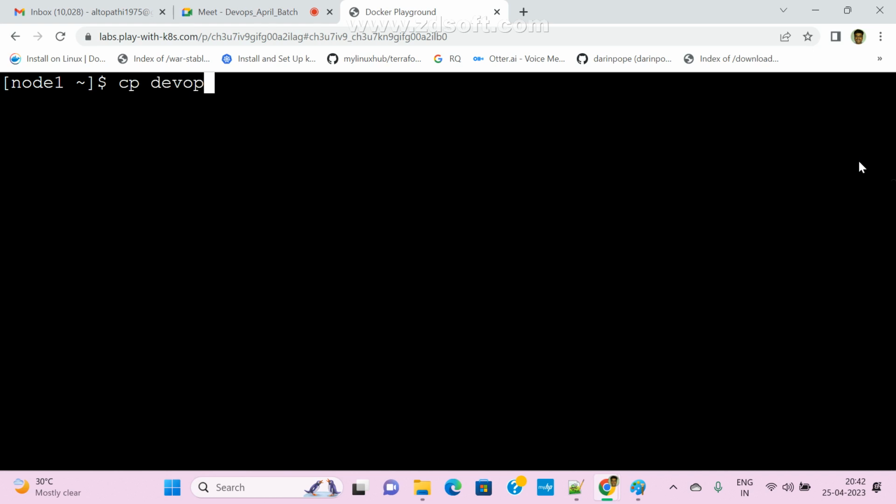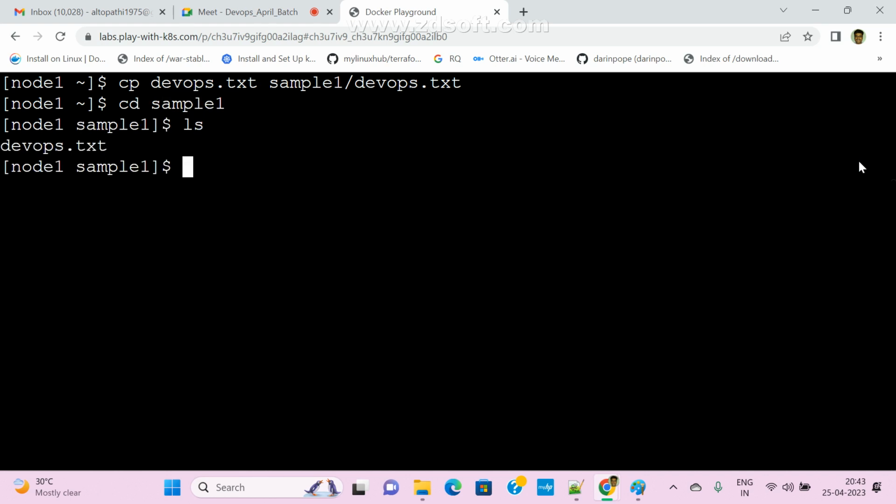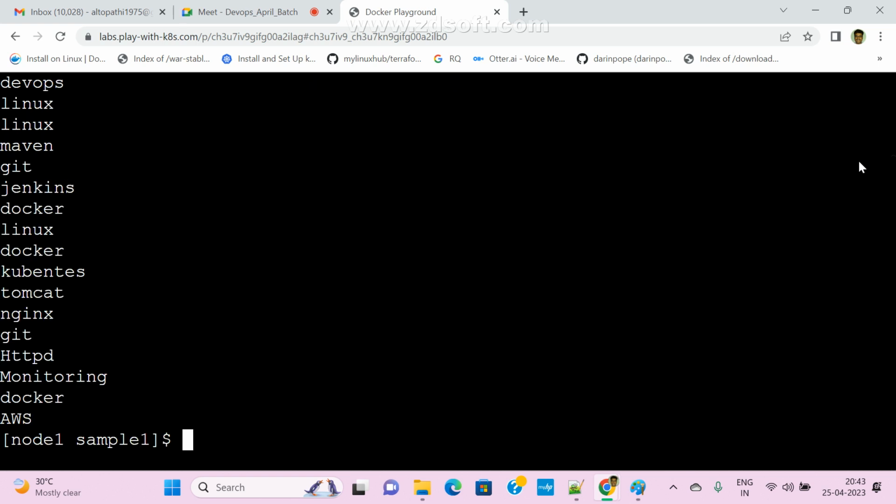So cp devaps.txt and sample1. The same we can use, devaps.txt also. Now, if you want to check it, go and check it. cd sample1 and ls. Now see here, cat devapps.txt available.